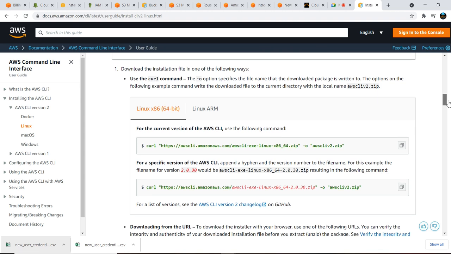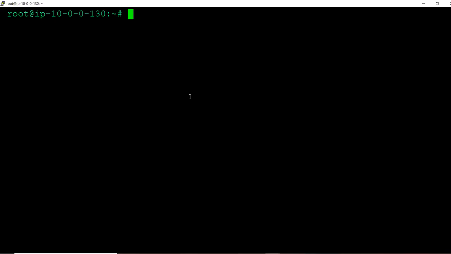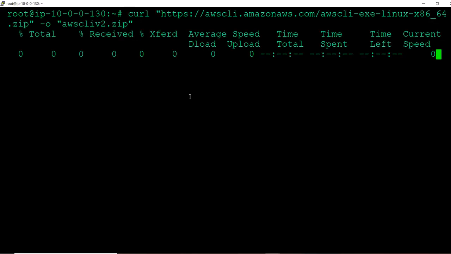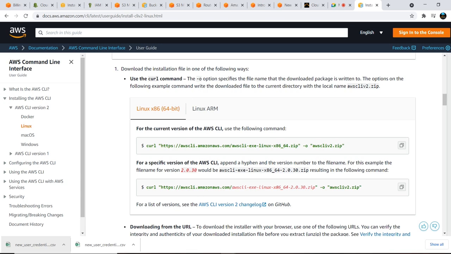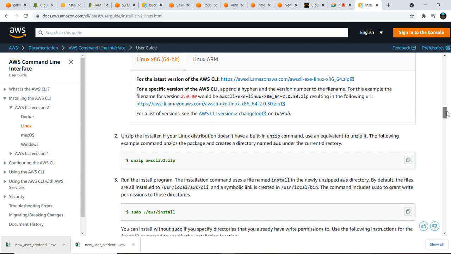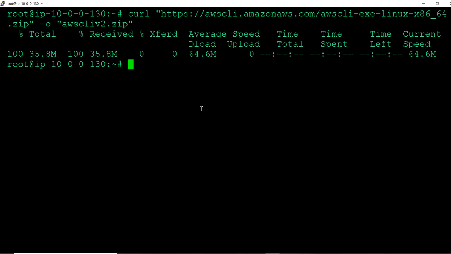Let's download and use this. Just copy this, and we'll navigate here and use this one. So it is downloaded now. After downloading, we need to unzip, so just copy this and unzip.